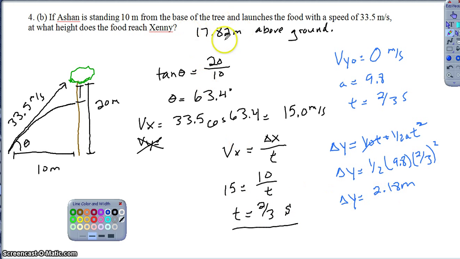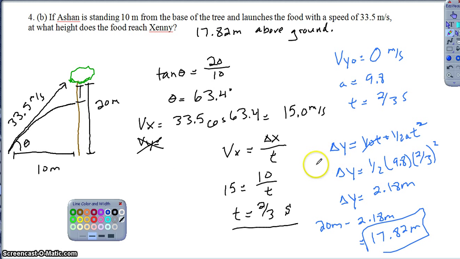So coming back to my actual answer, all I did was take the height of the tree, which was 20 meters, minus the 2.18 meters that the monkey has fallen, and that's where I got my 17.82 meters above the ground. Okay, so anyway, not even quite a system of equations. You definitely could have set up a system of equations for this, but because I have a means to directly find my time, all I really need to do is use the horizontal piece to find my time, and then use the time to find out how far it's fallen.